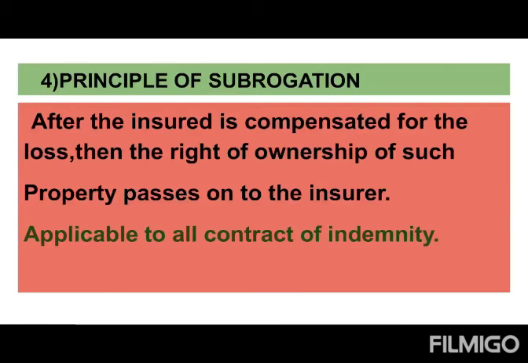Because you can imagine, if something happened to a person's life, for example, unfortunately only one leg is affected and the remaining is safe, is it possible for the insurance company to take the remaining parts of the body? Not possible.